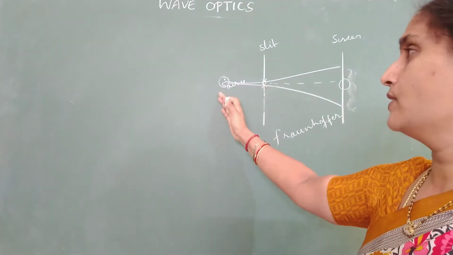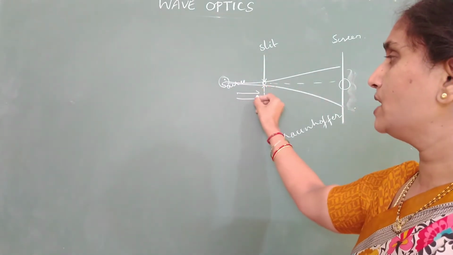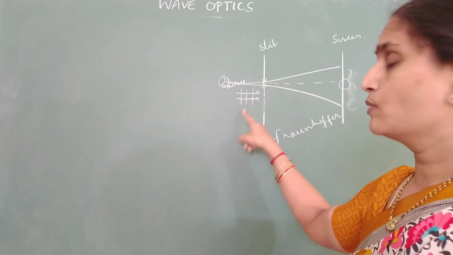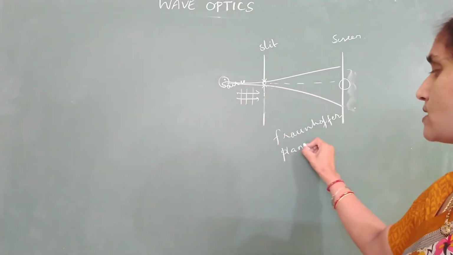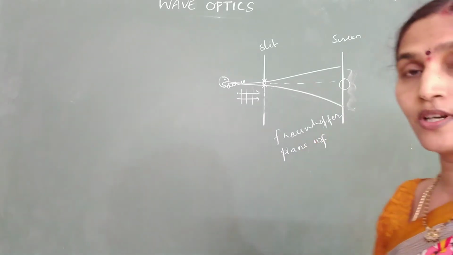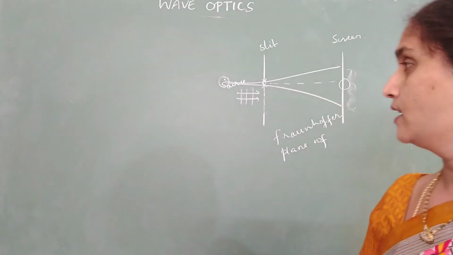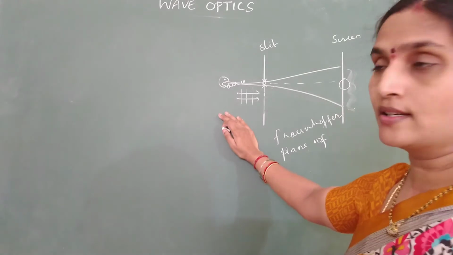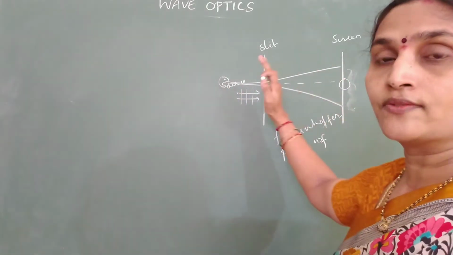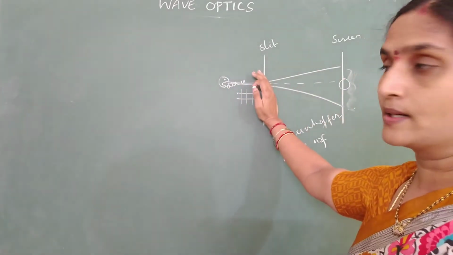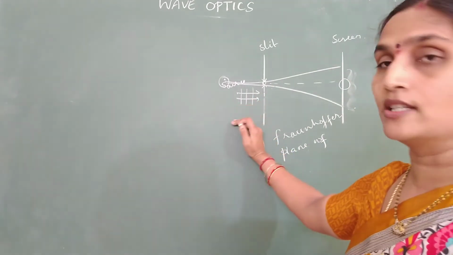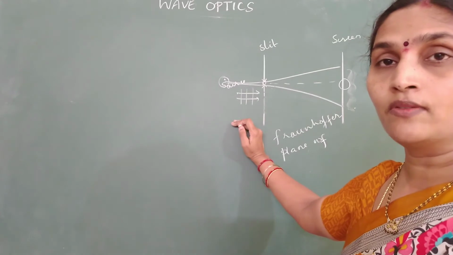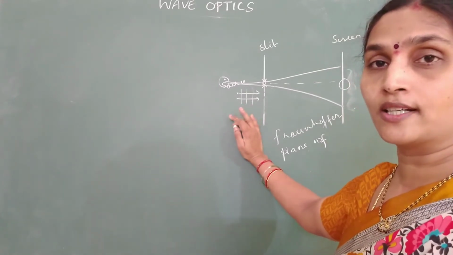Since the source is at infinity, what type of wavefront will be incident on the slit? It should be a plane wavefront. In Fraunhofer diffraction, we use a plane wavefront because the source is at infinity. Whereas in Fresnel's diffraction, source and screen are at finite distance from the slit, so the incident wavefront may be spherical or cylindrical. But anyway, we are only going to discuss Fraunhofer diffraction.